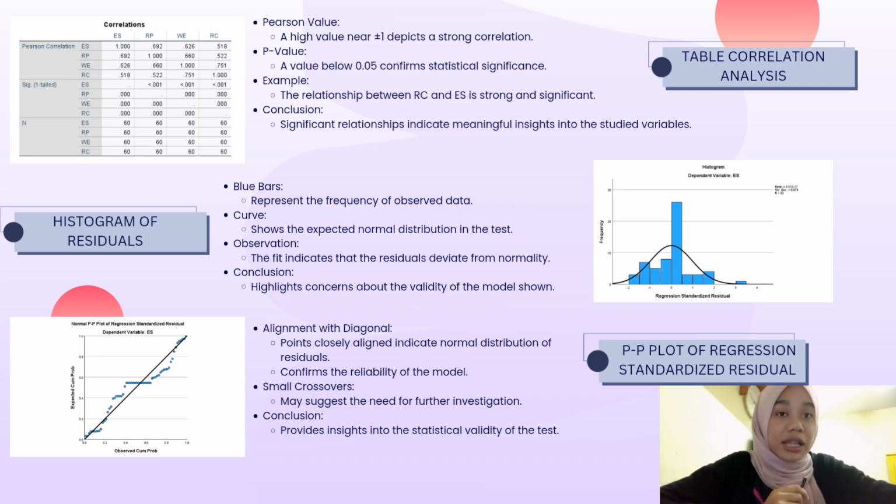For the P-P plot of regression standardized residual, the points closely aligned with the diagonal indicate a normal distribution of residuals. This confirms the reliability of the model shown. Because of the small crossovers, they may suggest the need for further investigation. In conclusion, the company must provide insights into the statistical validity of these statistics.